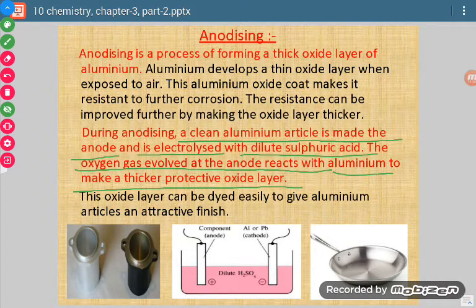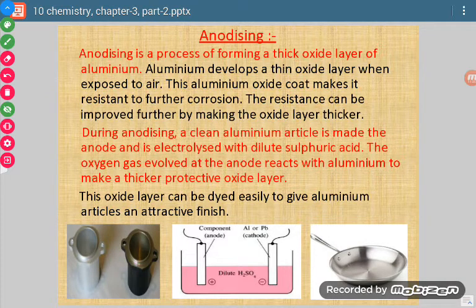So that becomes thicker and thicker as long as we do the process, so as much thickness as our requirement, we can maintain. Once that thick layer is obtained, it can be dyed easily to give the aluminium article an attractive finish.